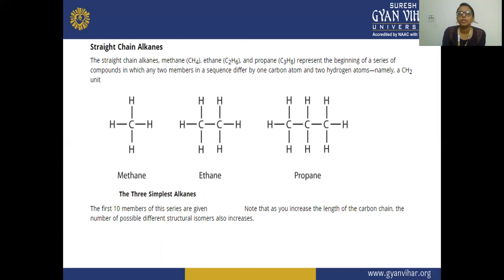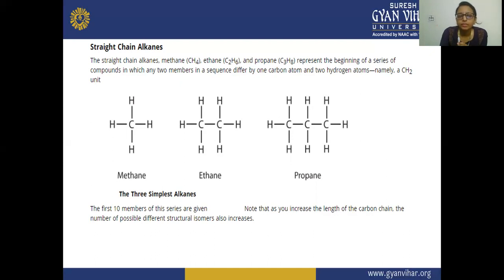Here you can see three examples of straight chain alkanes. First there is methane and the next is ethane. The difference between these members in the sequence is the CH2 unit.